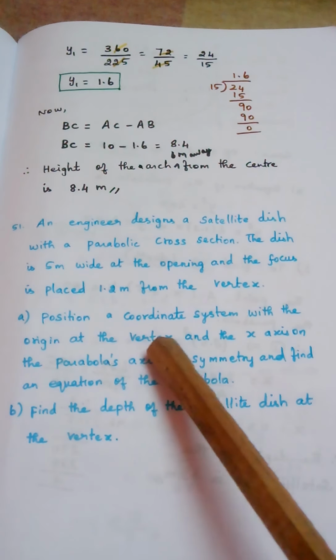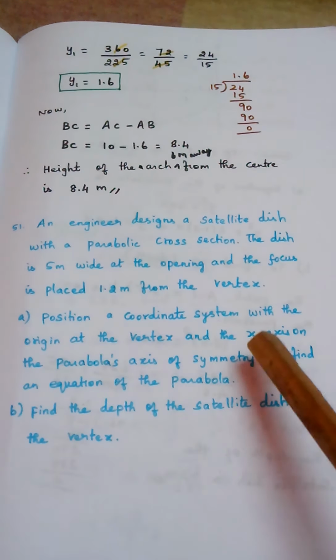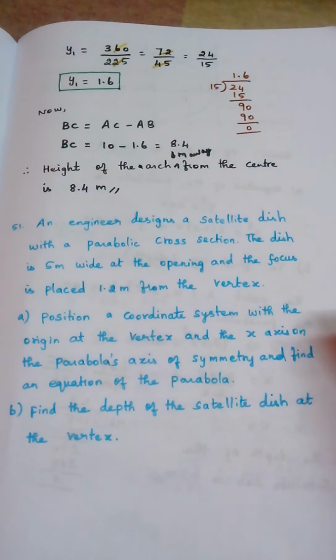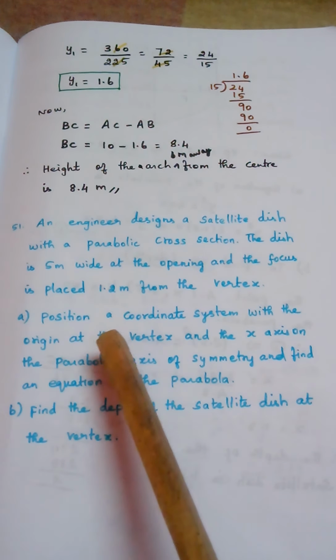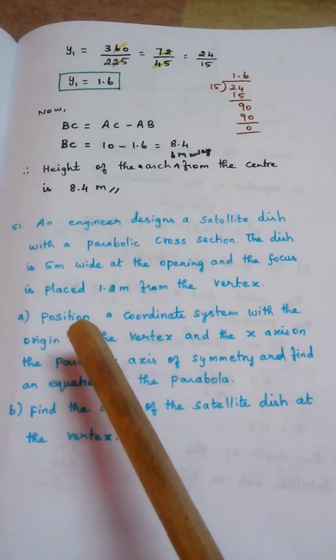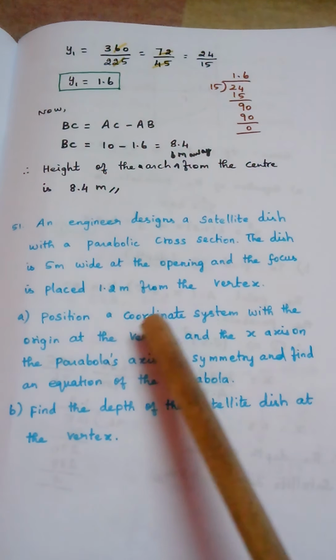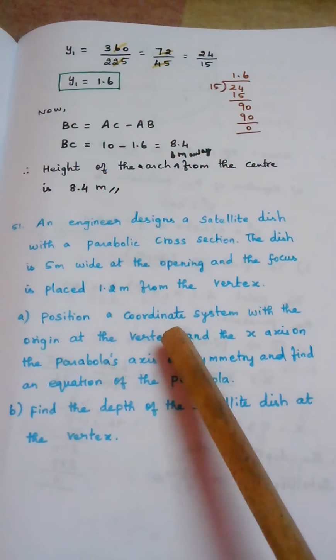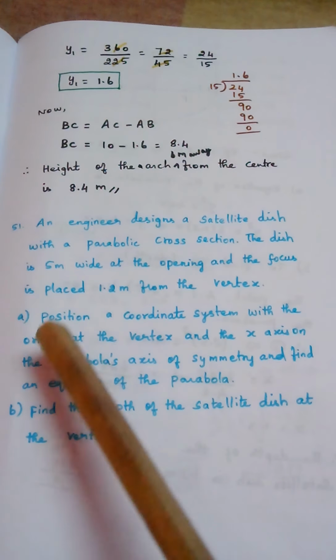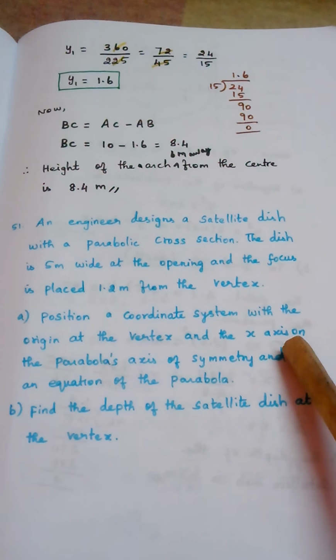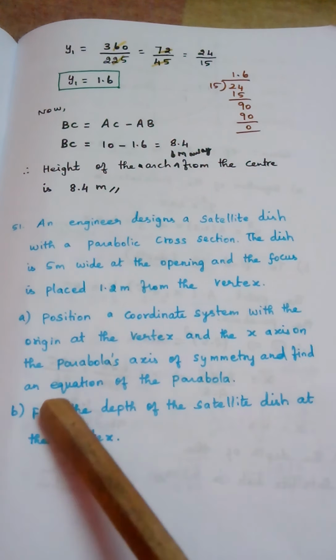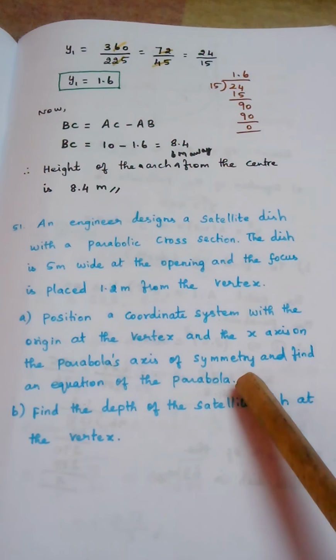What is the condition? Vertex should be at origin. X-axis should be the axis of symmetry, which means the parabola should open rightward. That is the meaning. Or even it may be leftward. Again I repeat, position the coordinate system with the origin at the vertex. Vertex should be at origin, that is, the vertex is (0, 0), and the x-axis should be the axis of symmetry. Find the equation of the parabola. That is the first question.